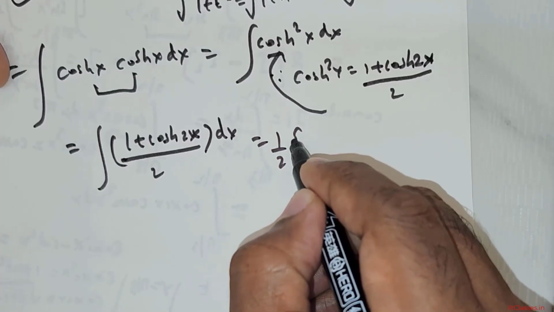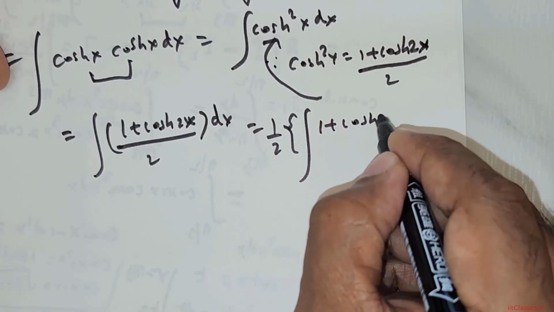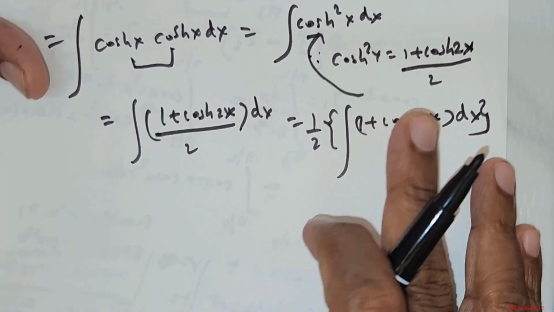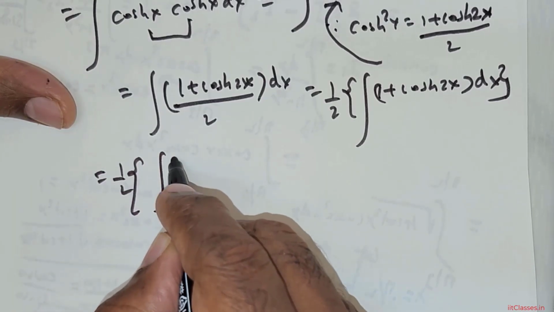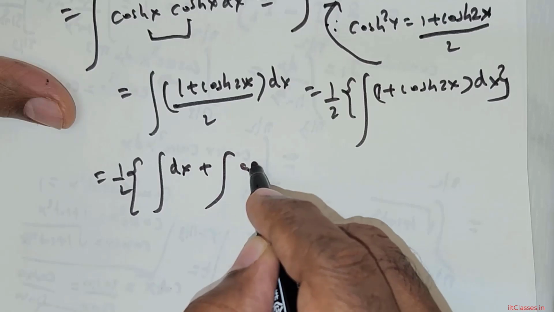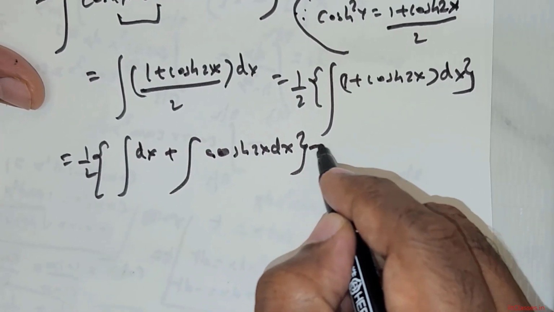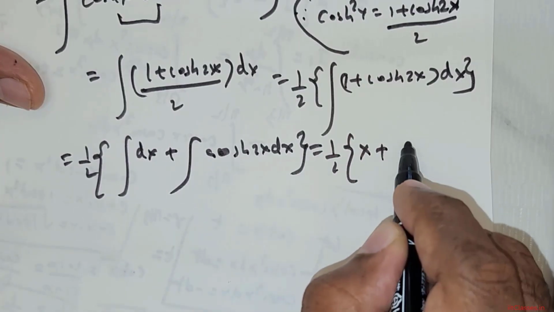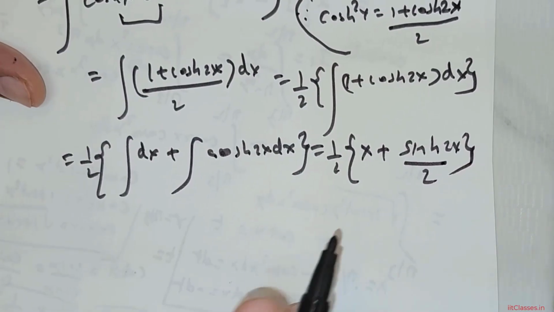This can be rewritten as 1 over 2 can be taken out. So the integral of 1 plus cos 2x times dx. I can rewrite this as 1 over 2 times the integral of dx plus the integral of cos 2x dx. This is going to be 1 over 2. The integral of dx is x. The integral of cos 2x is sin 2x divided by 2. So this is what we have got.